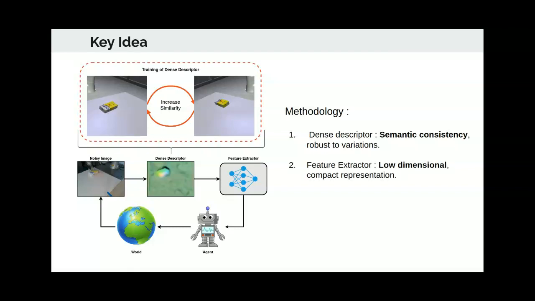Next, we use a feature extractor to extract a low-dimensional representation from the descriptor space. Finally, a policy learning phase solves the task efficiently using the representations acquired. It is important to note that we freeze the weights of the dense descriptor and the feature extractor during the training of the agent.